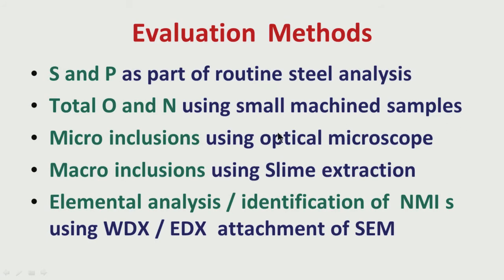One thing we have to keep in mind here, when we are preparing machined samples, we have to be careful that during machining the sample does not get heated up. Then what is going to happen is we are going to oxidize the small steel samples. Oxidizing means we are unnecessarily creating more oxygen in steel. So, if you analyze your oxidized sample, whatever readings we get will be erroneous. It will not reflect the real total oxygen in the sample, because we have additionally put some oxygen in the steel. So, we have to be careful not to heat up the samples during machining.